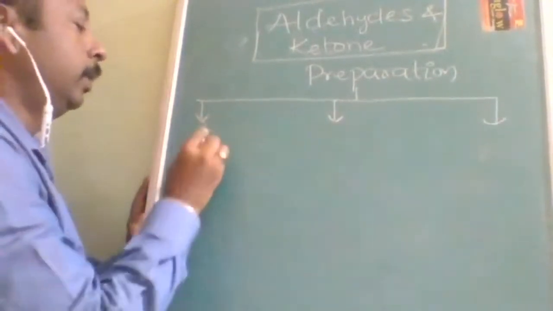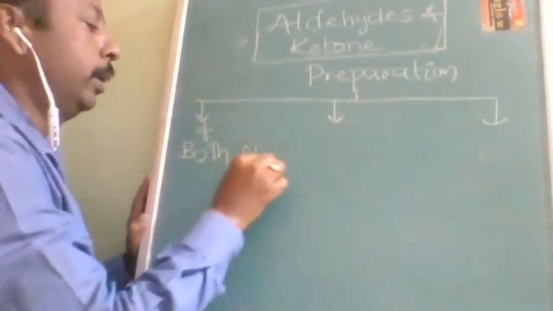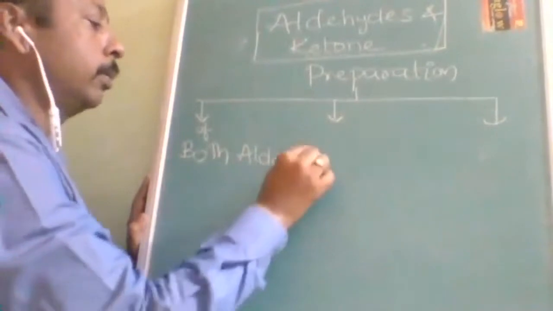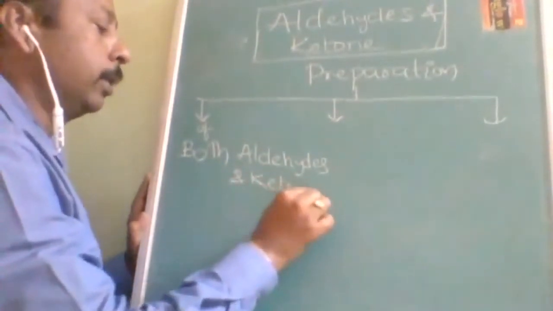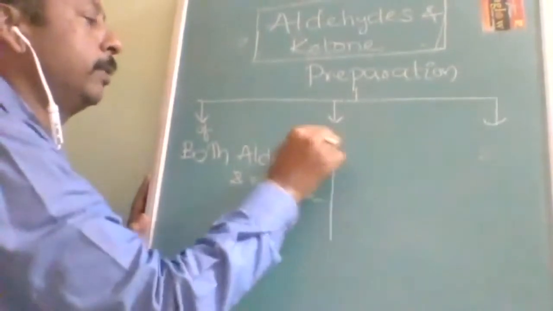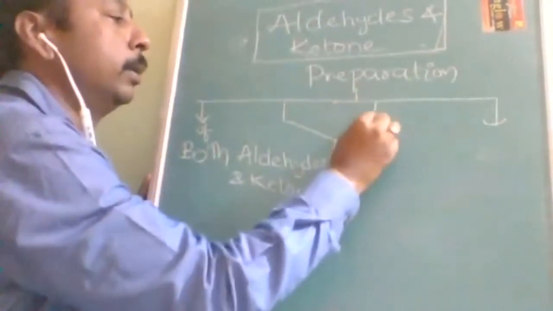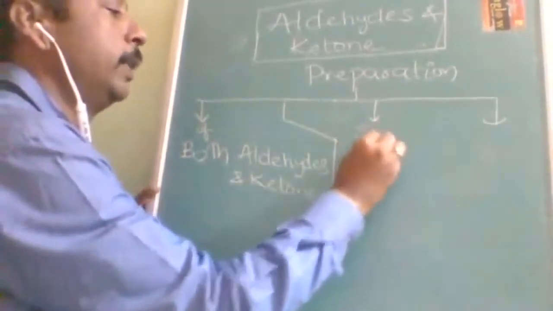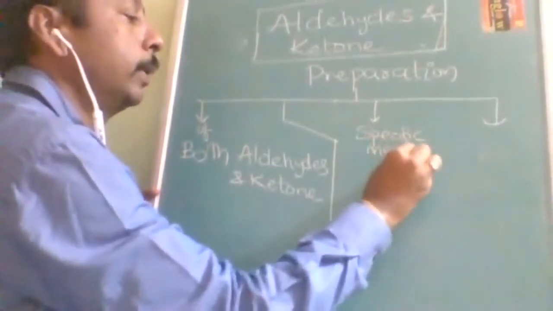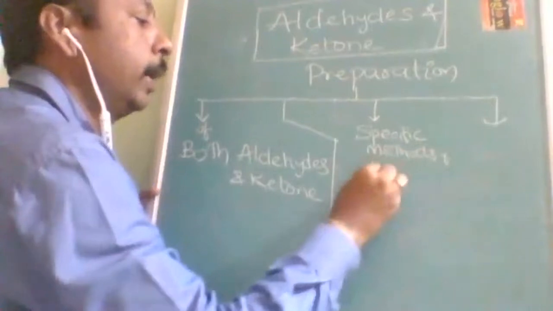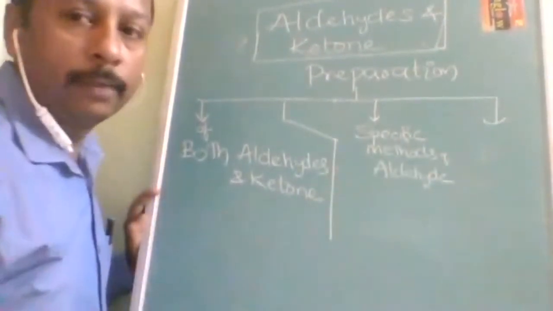So what is that part? Preparation of both. There are certain common methods. Both aldehydes and ketones can be prepared together. They are common methods. Understood? That is what we call a common method. Then specific methods of aldehyde. These methods are used only for preparation of aldehyde.